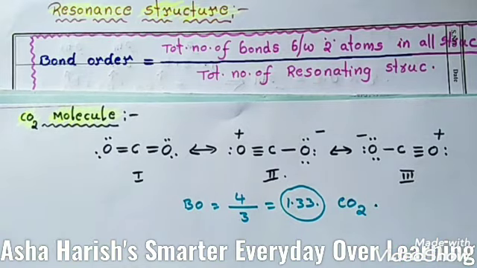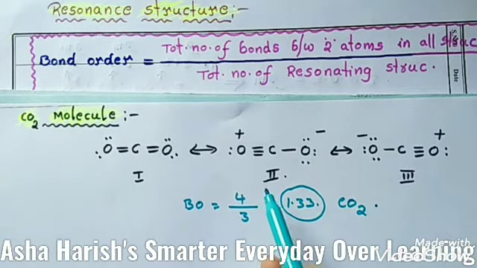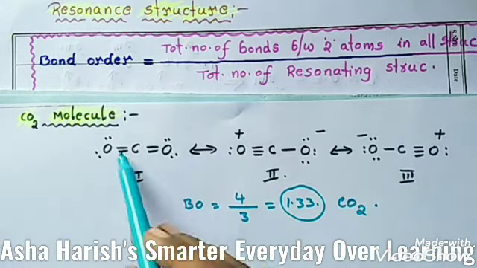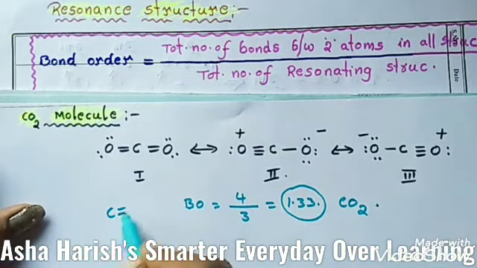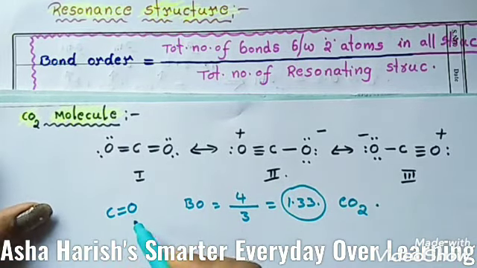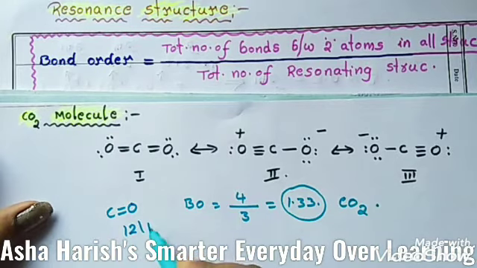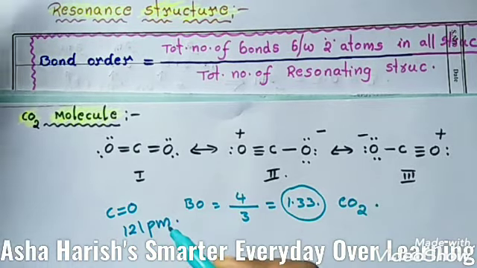Students, in this CO2 molecule it should have 2 carbon-oxygen double bonds, and the normal C double bond O has a bond length of 121 picometers.